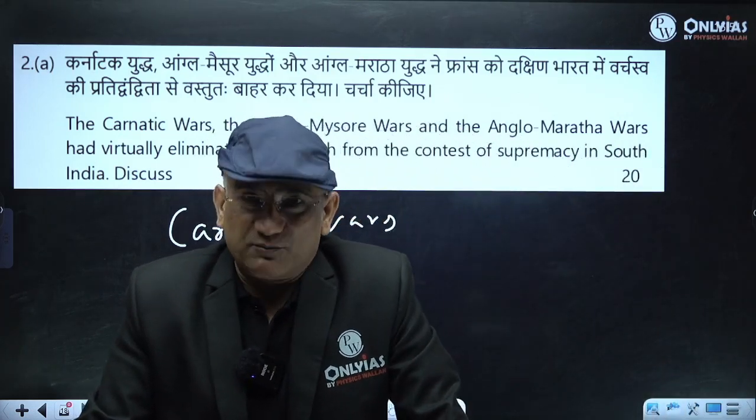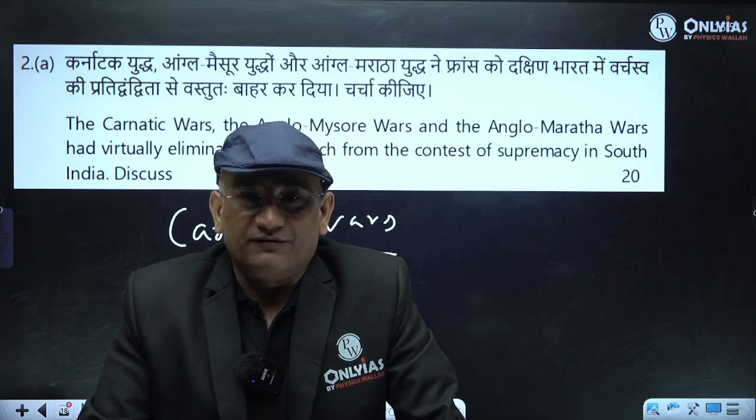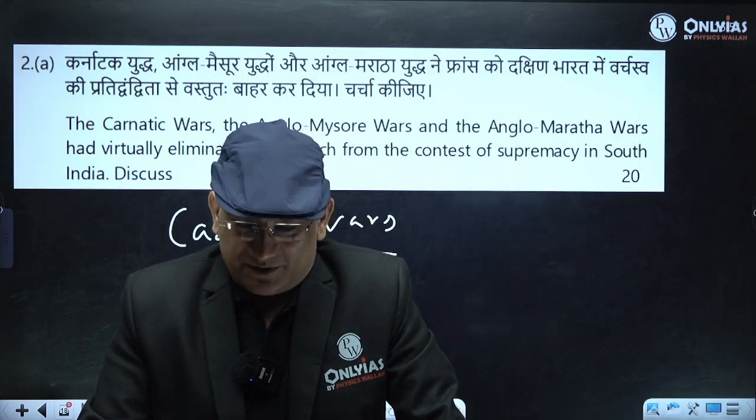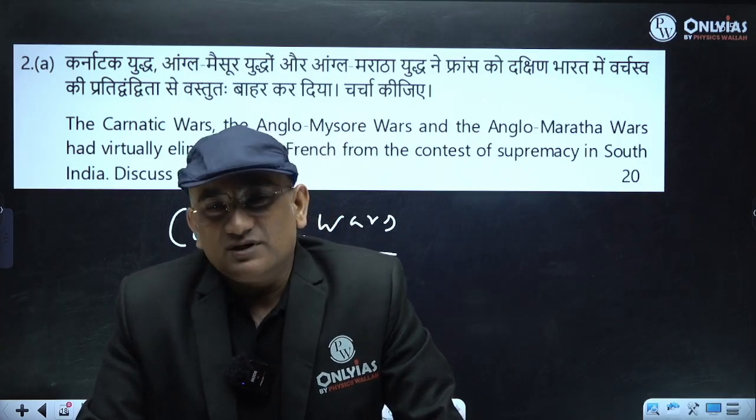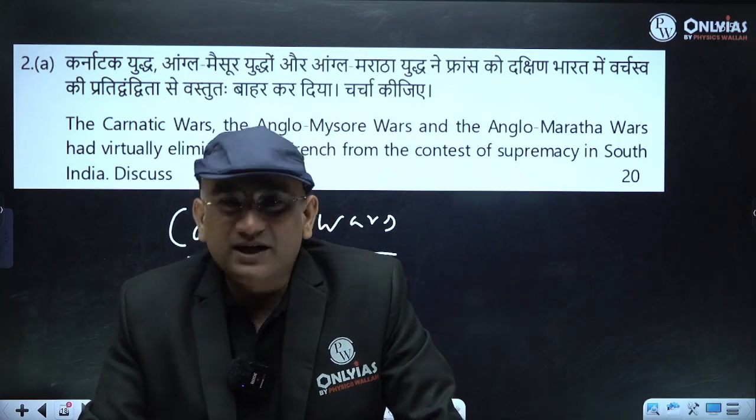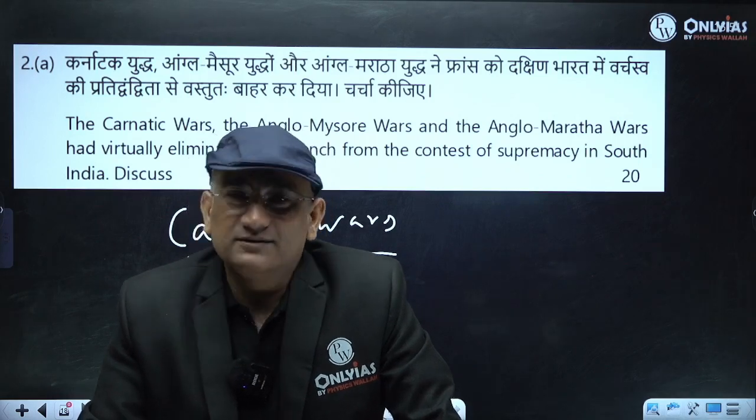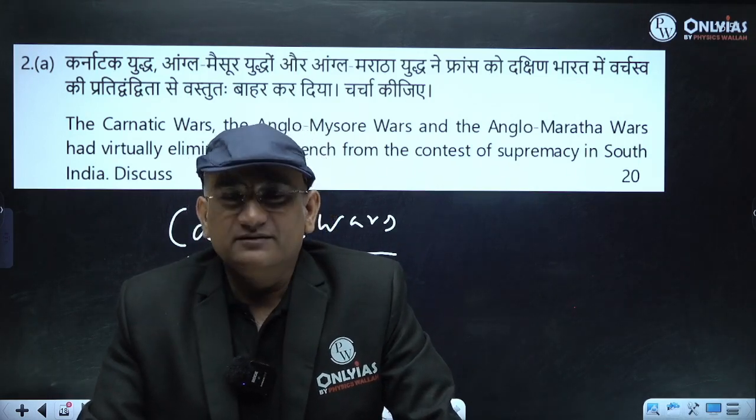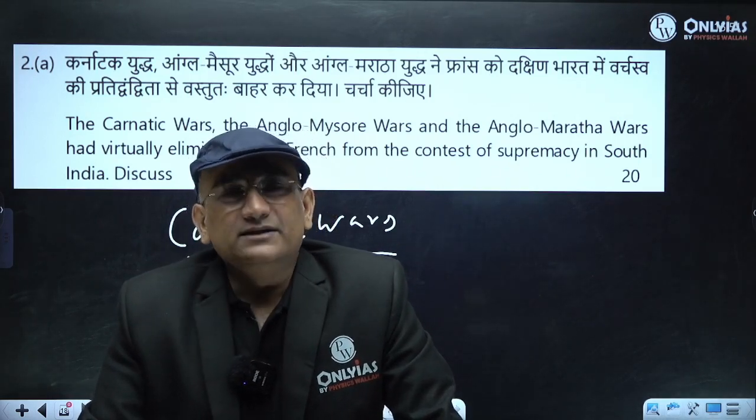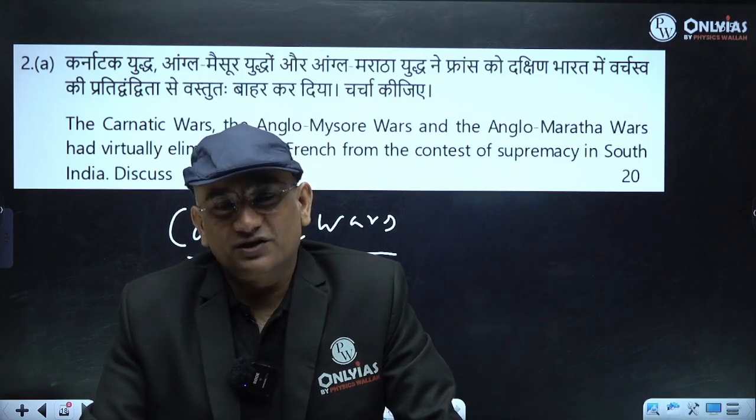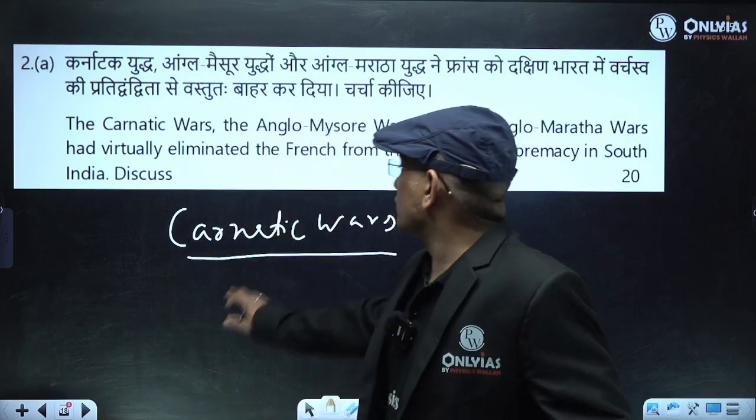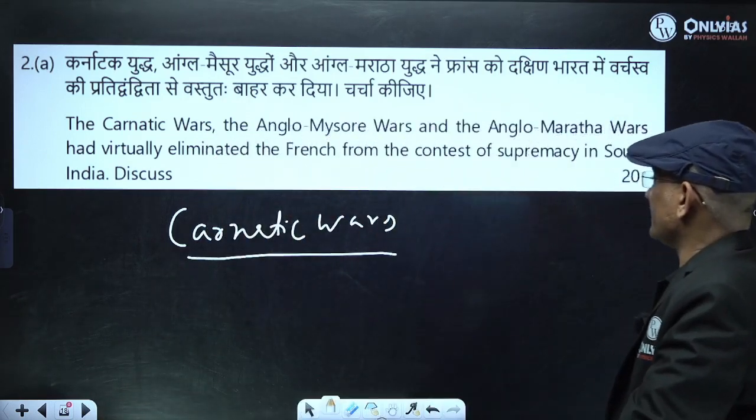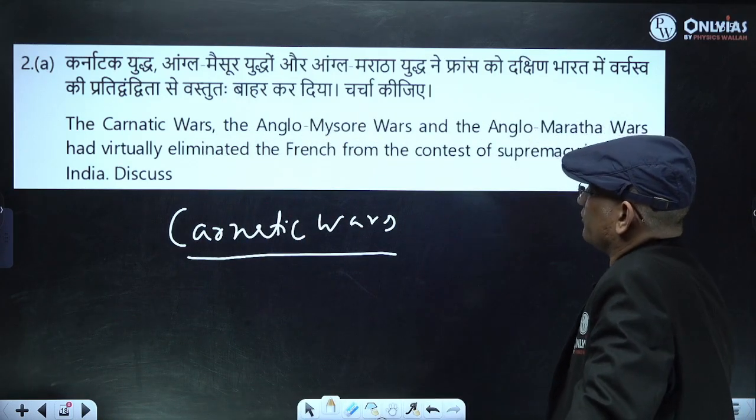This you have to elaborate. Fine. It should be in detail, the 3 Carnatic Wars, how they handled Dupleix, how Dupleix was recalled, and then how finally they defeated the French, and the Treaty of Paris was there. So the 3 Carnatic Wars, how they eliminated the French, it should be elaborated.